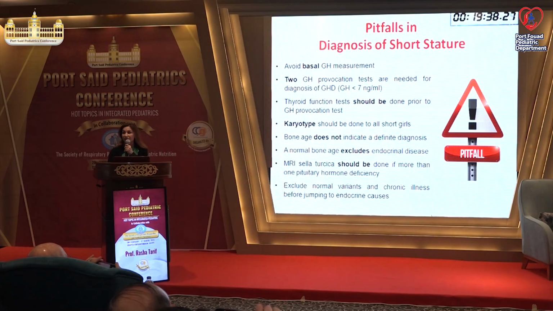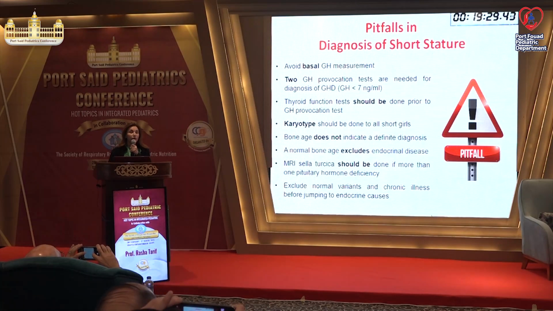It's of no value because it's pulsatile. We need 2 growth hormone stimulation tests to diagnose growth hormone deficiency, and the cutoff is 7 nanograms per ml. Thyroid functions should be done before doing the growth hormone stimulation test, because if the thyroid function is affected, the growth hormone will give a false positive result.